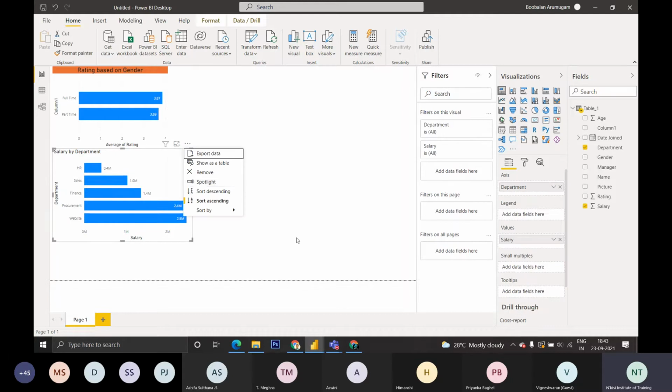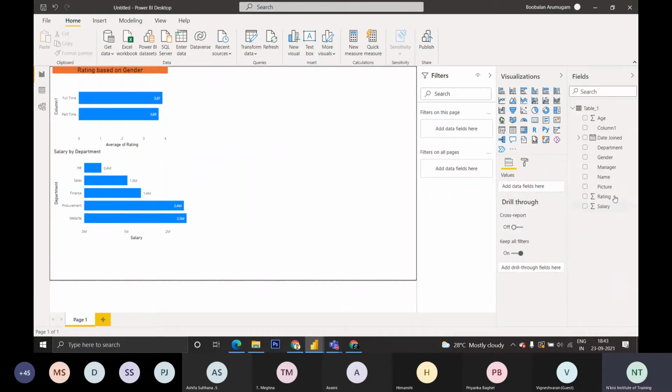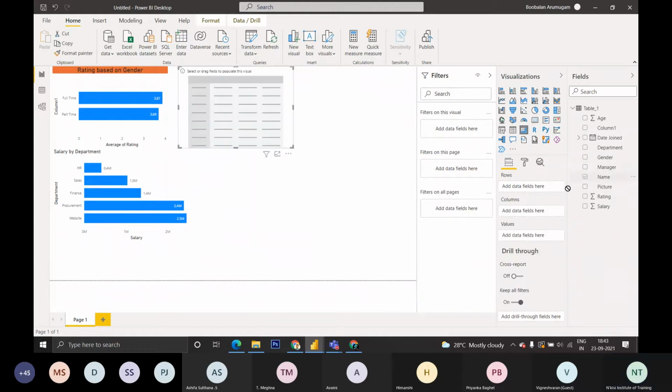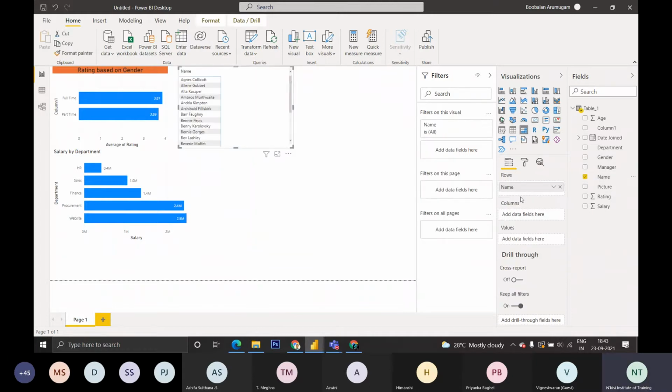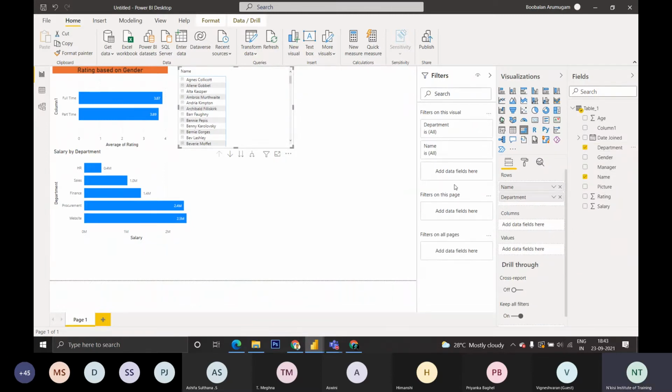Like if I want another thing, like a matrix containing name in the rows and then departments. What are the departments in this? It can be in the row itself. Then their salary.